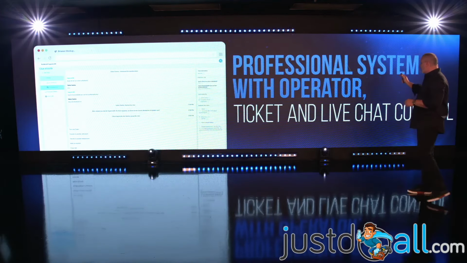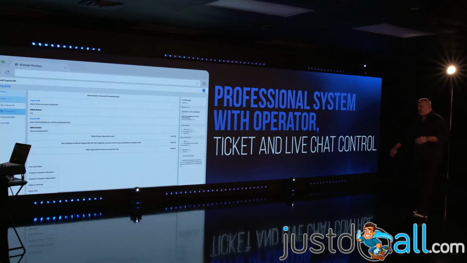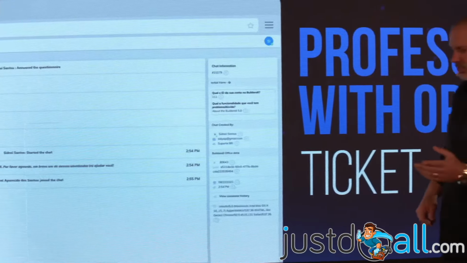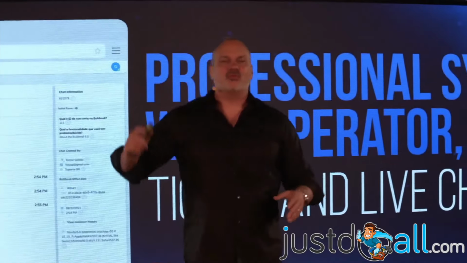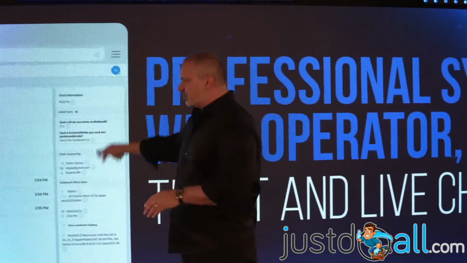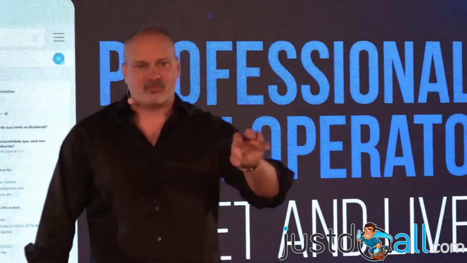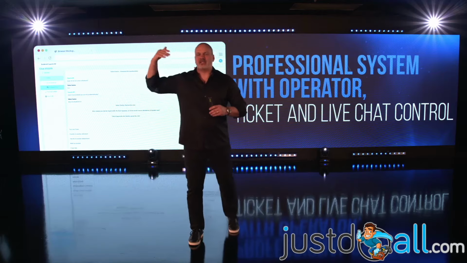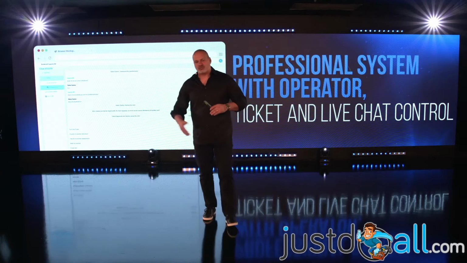Professional system with operator, ticket, live chat, and so on. So let's say you have one person working on the support. And this guy is going to work from 9 to 5. So you're gonna configure your system with one guy taking care of the support from 9 to 5, live chat and ticketing. After this time, it will be just the ticket system, but you are going to have all the records, you're going to have all the messages, you're going to have control, you're going to be able to follow the ticket, everything that's working with your company, with your support, with your customers.